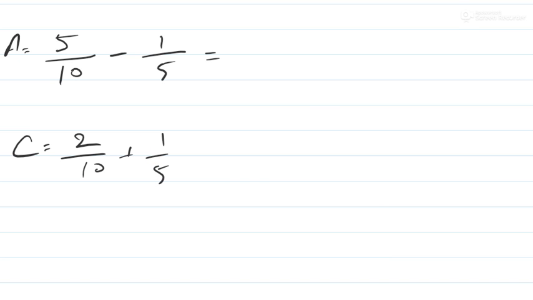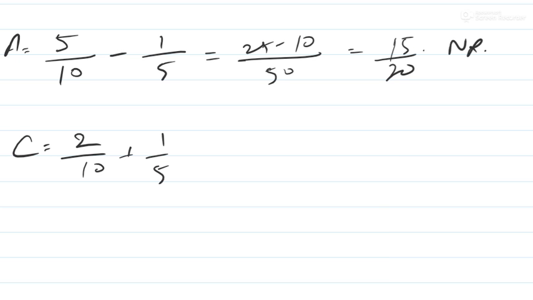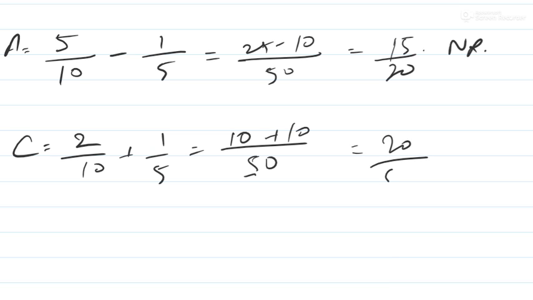So after I take the LCM and all, 50, 25 minus 10 is equal to 15 by 50. This is the new ratio. And for him, 50, 10 plus 10 is equal to 20 by 50. So the new ratio of C is 20 by 50.